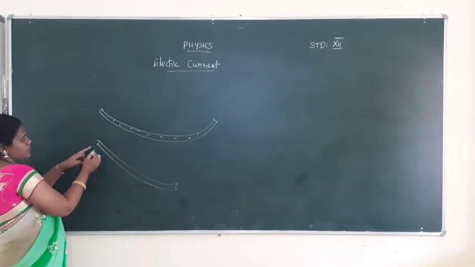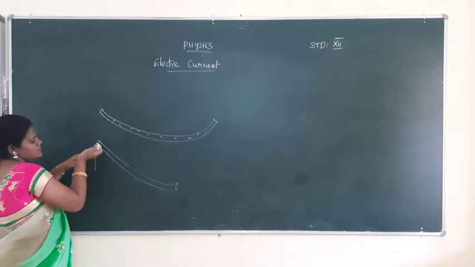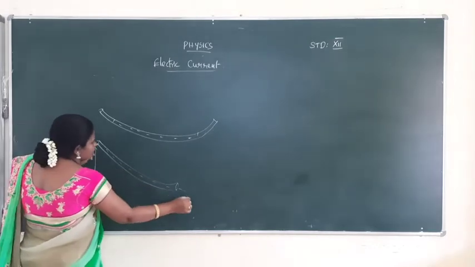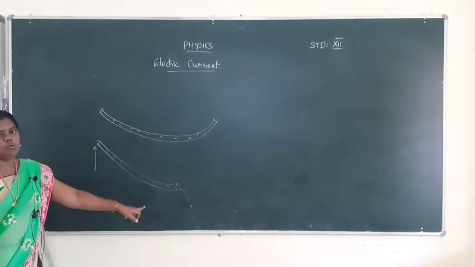So the tube will be moving in some height. So the water will flow from high to low.